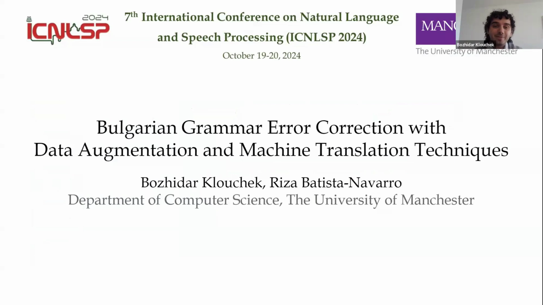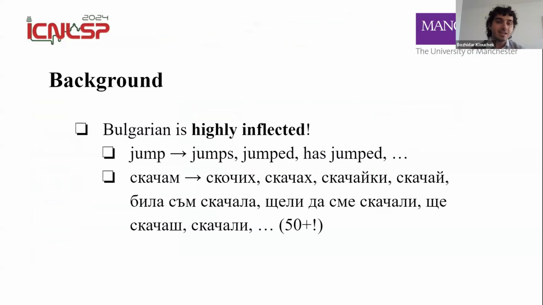My name is Bozhidar Klouchek, and I'll be presenting our work, which was done under my supervisor, Riza Batista-Navarro, within the Department of Computer Science in the University of Manchester, titled Bulgarian Grammar Error Correction with Data Augmentation and Machine Translation Techniques. So as a bit of background, Bulgarian is a highly inflected language.